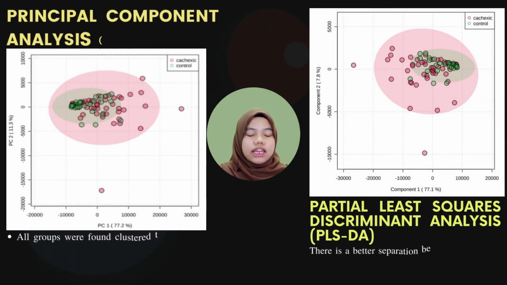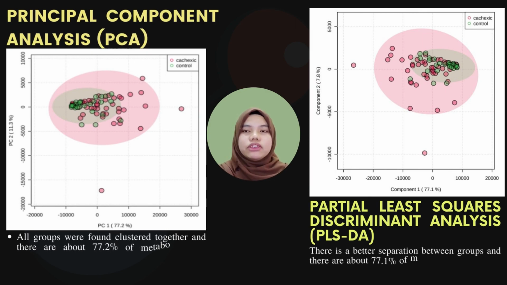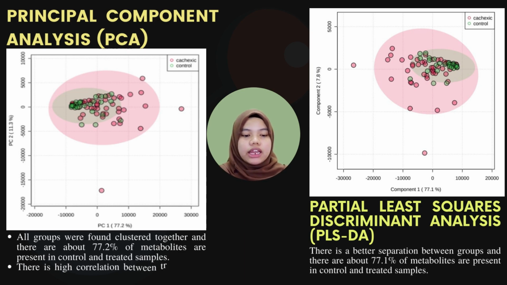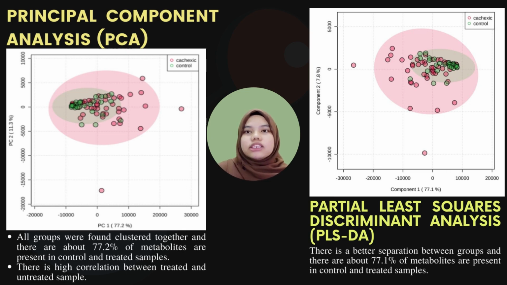This is the principal component analysis, PCA, of this study, where we can see that all the groups were clustered together and about 77.2% of metabolites that are present in the control were also present in the sample. And there is a high correlation between these two groups, so there is no clear distinct separation between the groups. And here we have partial least square discriminant analysis, PLSDA, where it shows a better separation between the groups, but about 77.1% of the metabolites are present in both treated and also untreated samples. The difference between the PCA and the PLSDA is that PLSDA is a supervised method where it has a certain algorithm that allows it to detect and separate each group.